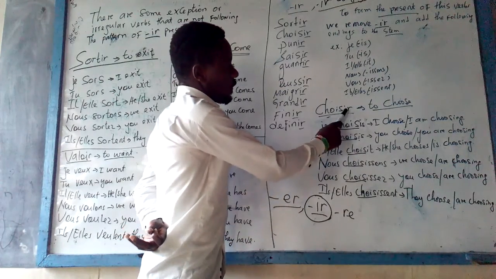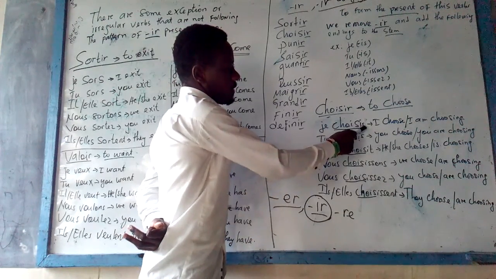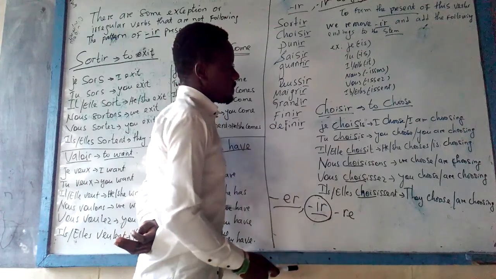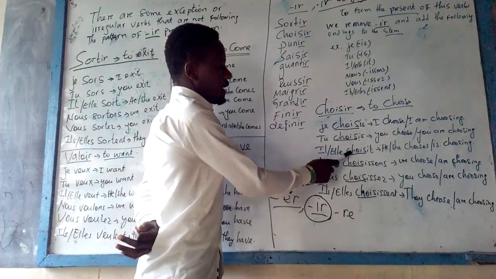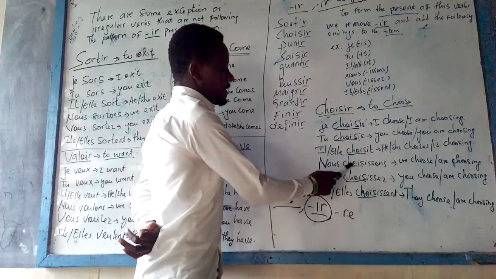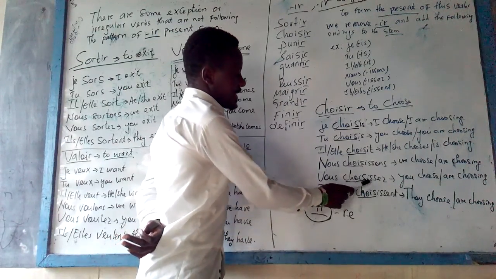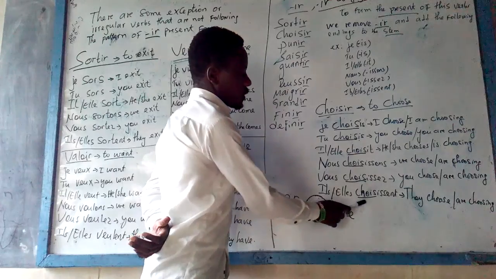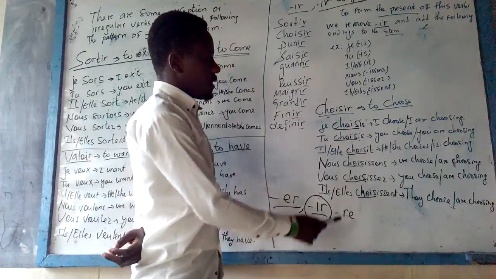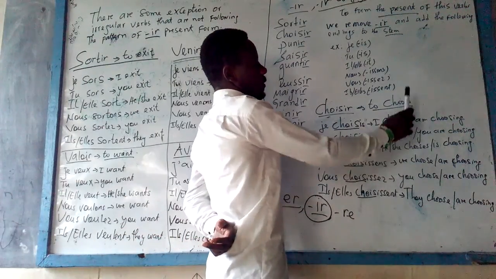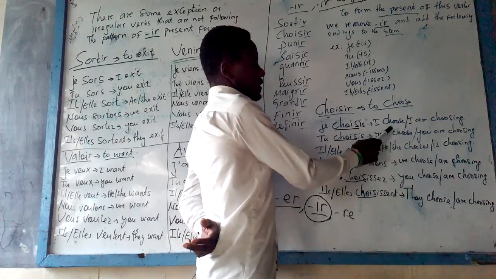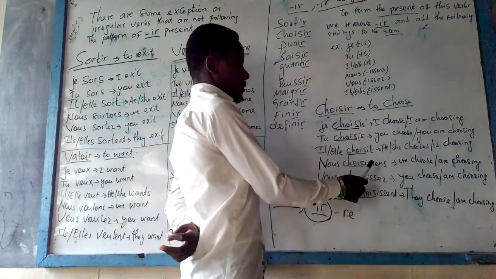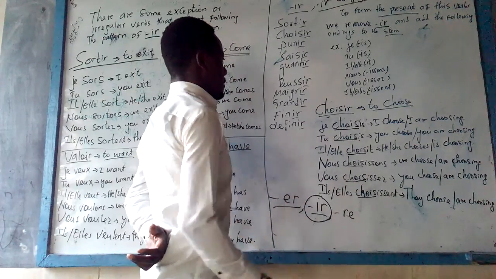I drop the infinitive ending IR, and for je I add this ending. Je choisis. Tu choisis. Il or elle choisit. Nous choisissons. Vous choisissez. Ils or elles choisissent. That means I choose, or I am choosing, or I do choose. You choose, you are choosing, or you do choose. That is the present tense.